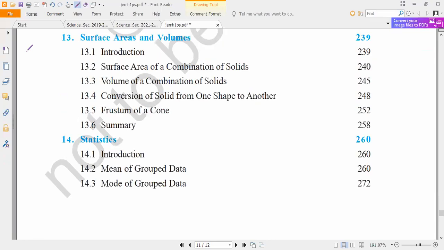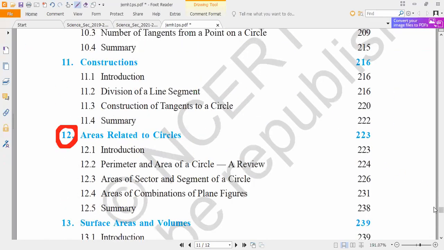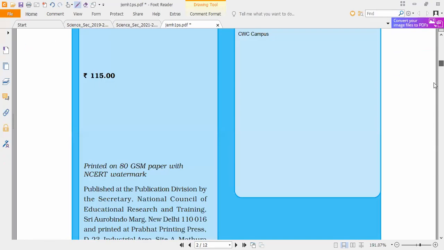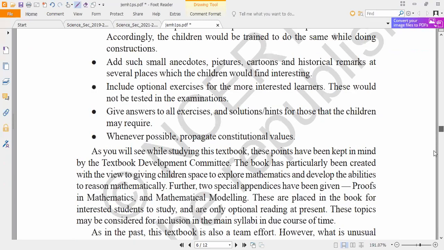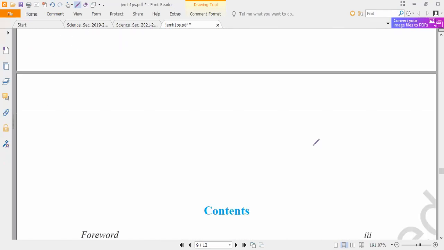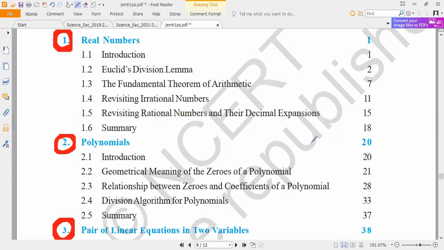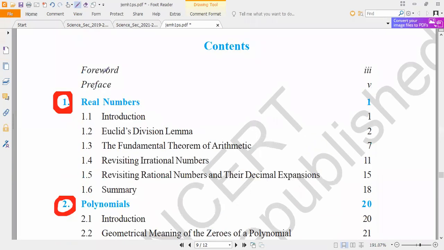Now term 1, coming to chapter number 1. What is the deleted portion in that? All of you, first coming to chapter number 1. What is our chapter number 1? Real numbers. I am saying the marks also. From real numbers in the term 1 examination, we are going to get 6 marks. How many marks? 6 marks we are going to get.